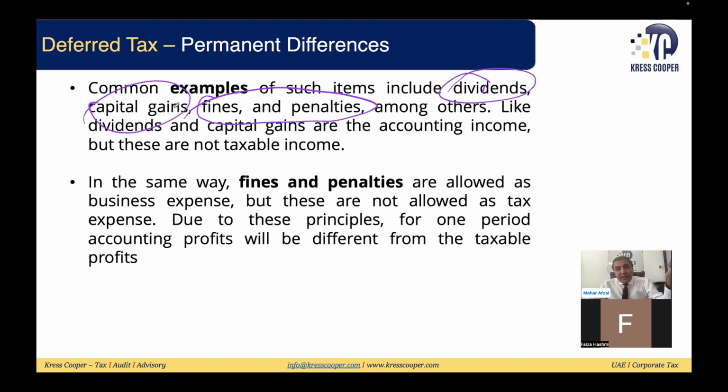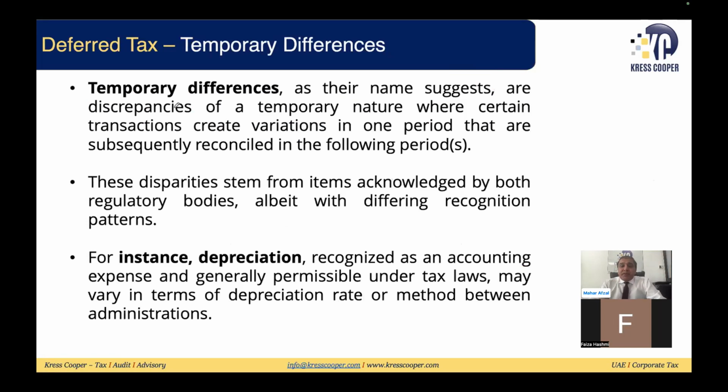It will impact in one tax period. So these are the permanent differences. In the same way, temporary differences are there as well, like the pattern of allocation for the depreciation.